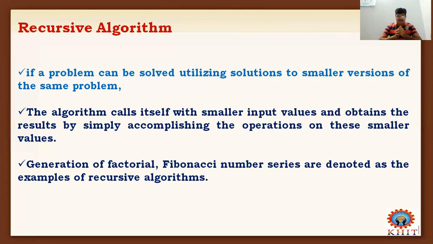Another best example for providing the solution using a recursive algorithm is the Fibonacci series. In the Fibonacci series, initially the first number is 1 and the second number is 1, and we add the previous numbers to get the next one. Like 1 plus 1, we get 2, now the third value is 2. Now add the third value with the previous value, 2 plus 1, you will get 3. The same scenario continues until the loop terminates. So this is called a recursive algorithm or recursive function.